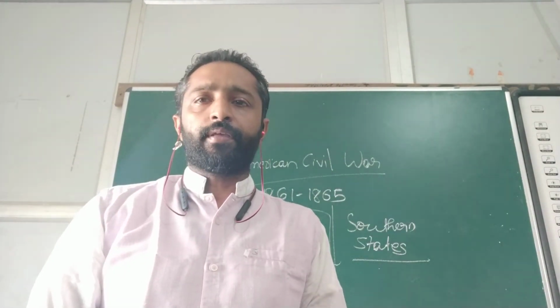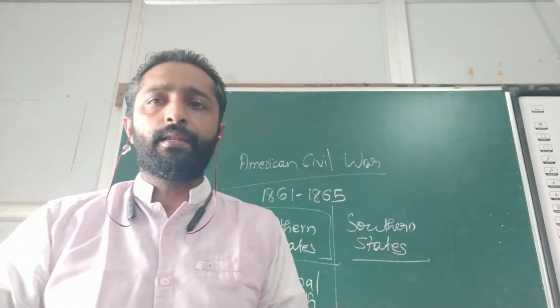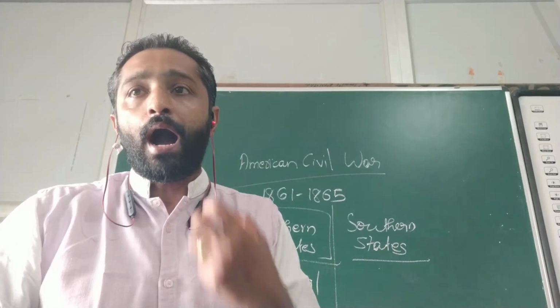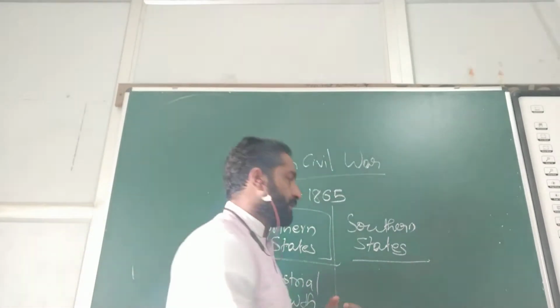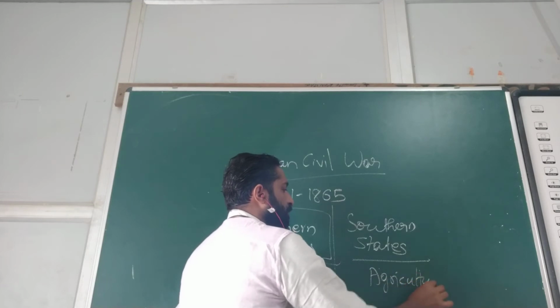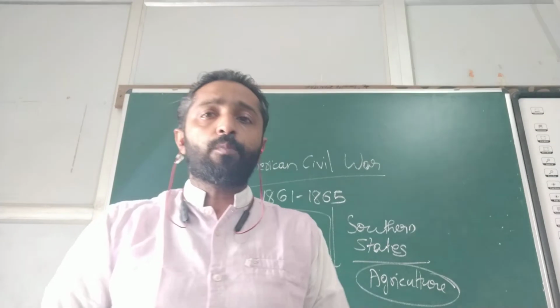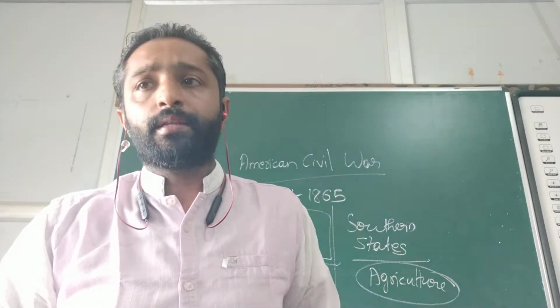And now coming to the Southern States, the Southern States were mainly depending on agriculture and plantations. And the main crops were cotton, sugar cane and tobacco.